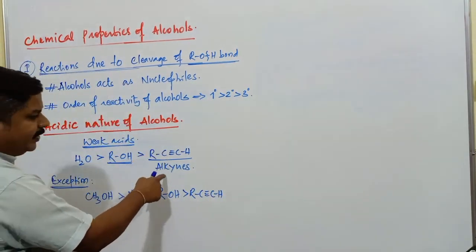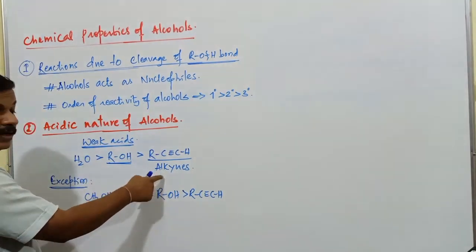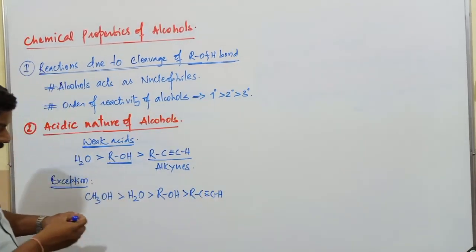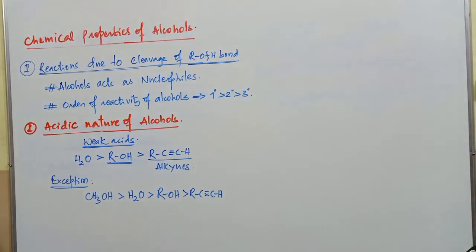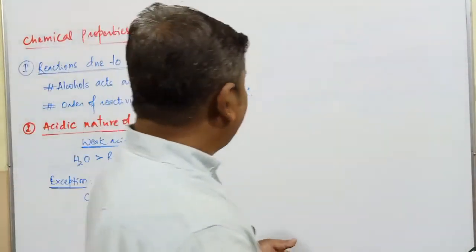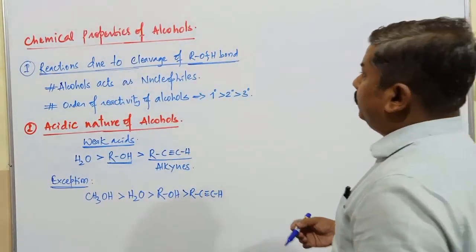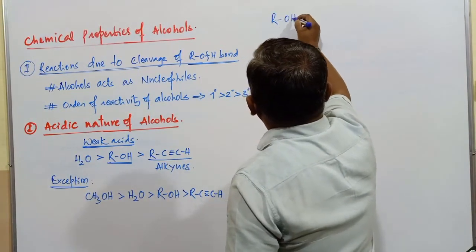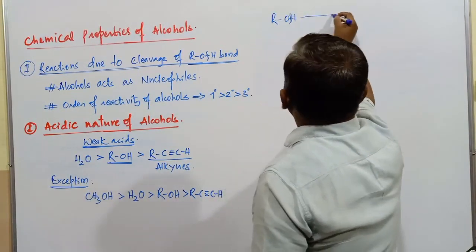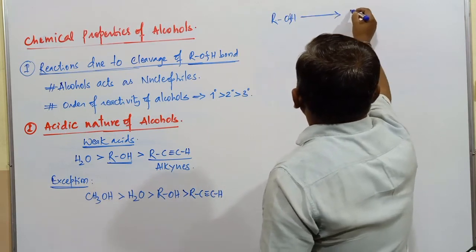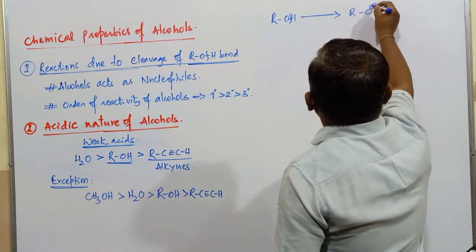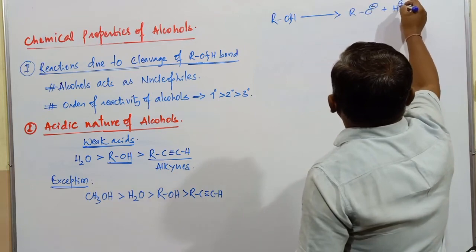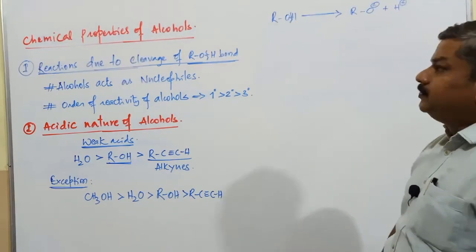In case of alkynes, you cannot go with any type of alkyne, only terminal alkyne, which produces this hydrogen atom. Then what is the order of acidity of alcoholic compounds? Whenever ROH is there, when this bond is cleaved, what is the reaction that takes place? It is RO minus and H plus.